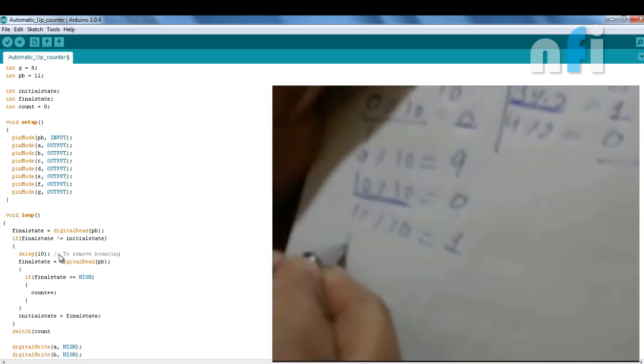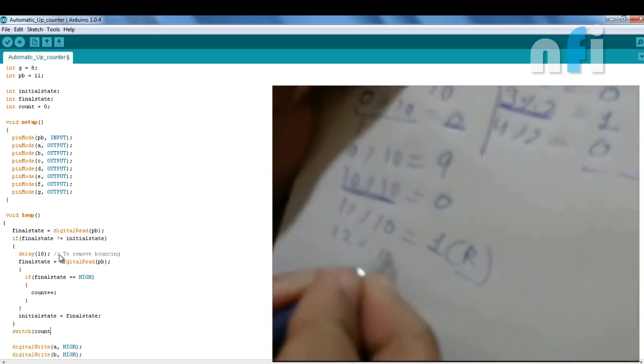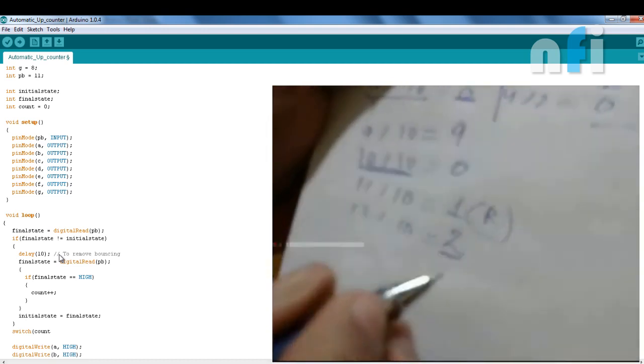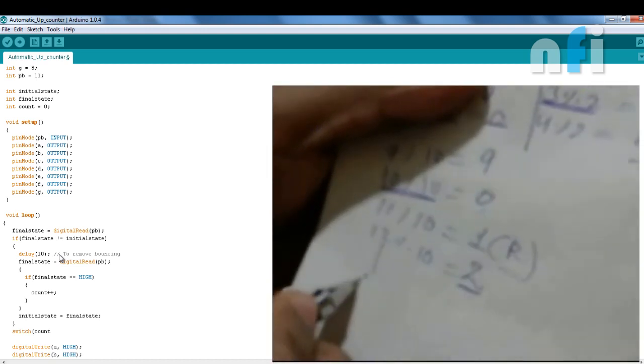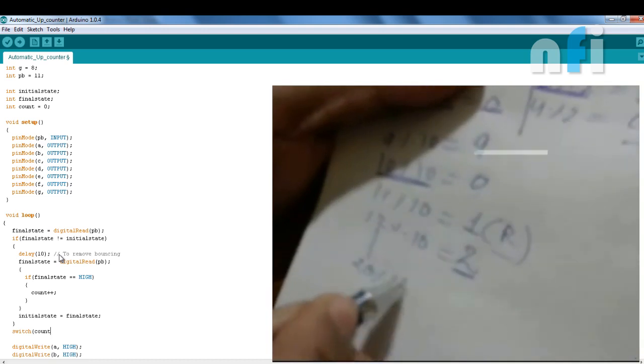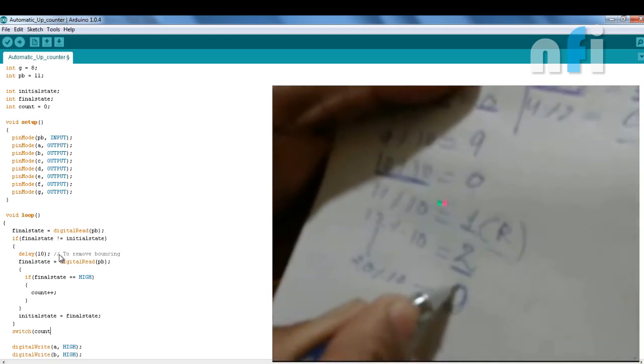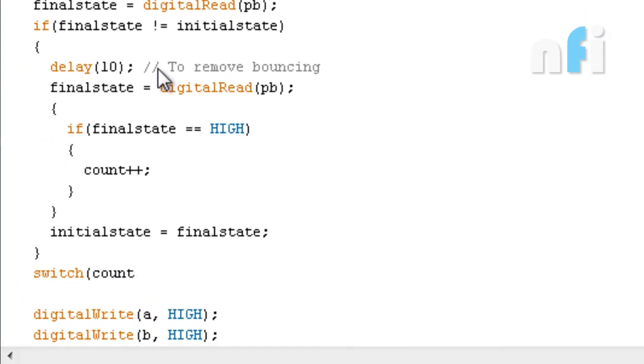Now if I again increment the button, 11%10 gives 1. Similarly 12%10 gives remainder 2, and so on up to 20%10, which gives remainder 0 again. So that's why I'll write %10.